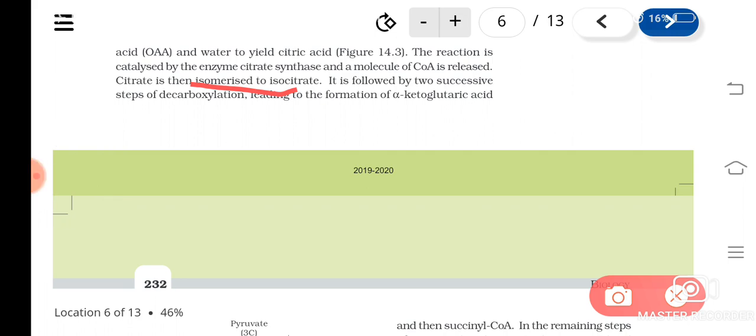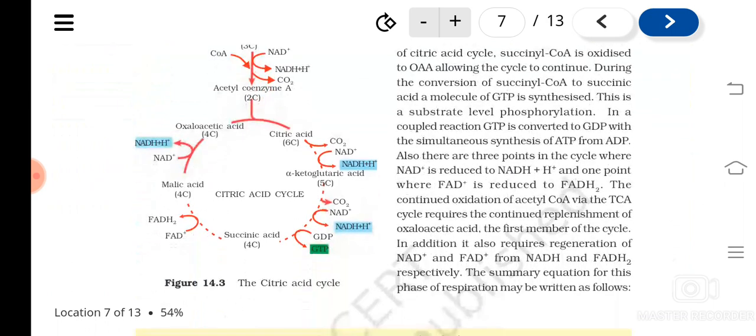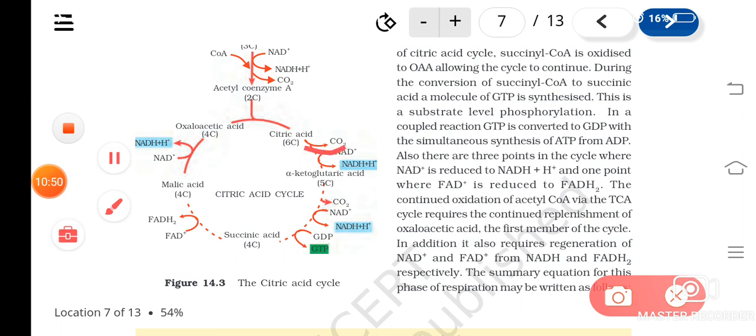Understood? And after that, you can see that isocitric acid will undergo two successive decarboxylations, means a carbon dioxide molecule will be released from it, and a 5 carbon molecule will form first, that is alpha ketoglutaric acid.